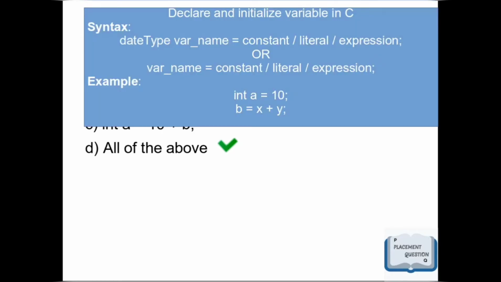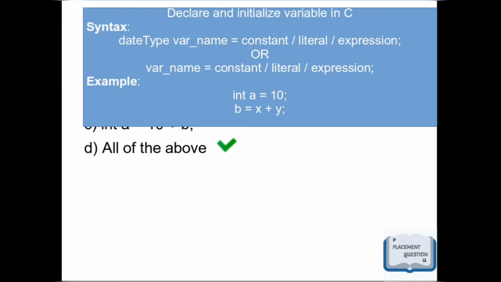To declare and initialize a variable in C, syntax is data type, name of the variable, equal sign, constant, literal or expression. Or if the variable is already declared, then we can use variable name equal to constant, literal or expression.